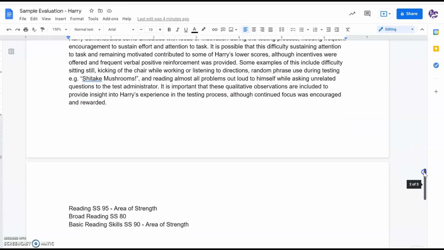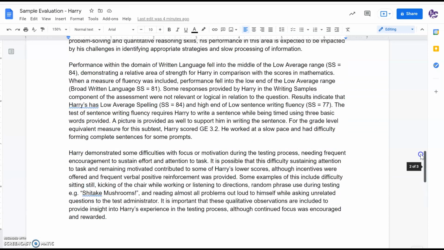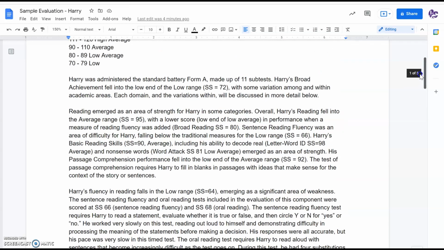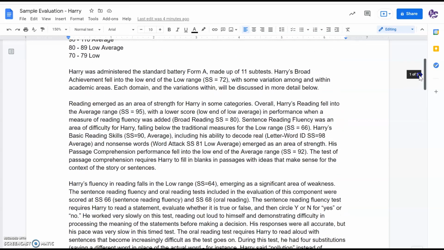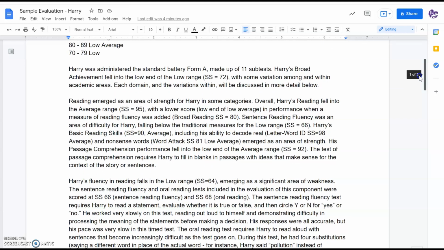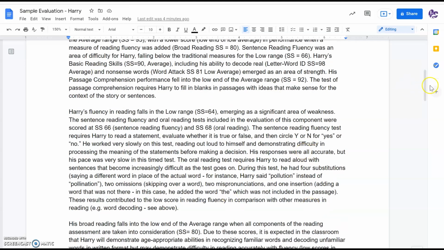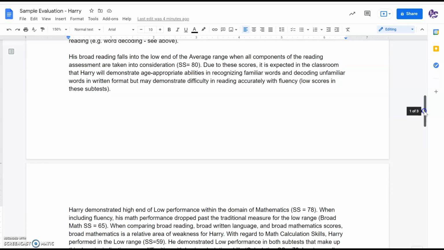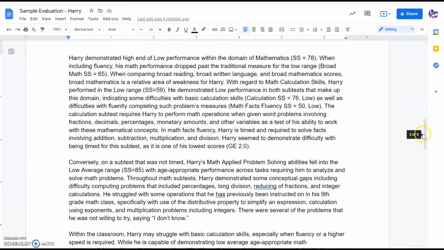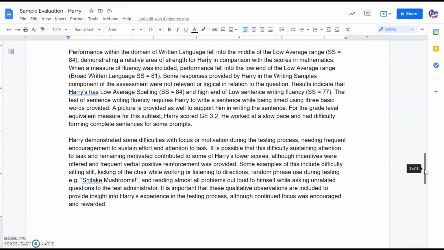So we do talk about the difficulties for the child with focus. We do have the writing section here at the bottom, and this is a low average range. This is a relative area of strength for the student in comparison with math. So you'll notice the way this was structured is reading was an area. Up here we have a score in the average range. We have low average score. Math obviously was the hardest or lowest part for this student, so we included that in the middle. And then we wrapped up with writing, which is a stronger area in comparison for the student.